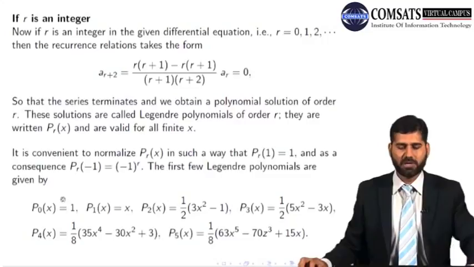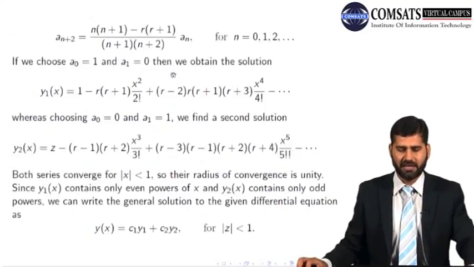The first few Legendre polynomials are given by, if I solve and get the values of an here, let's say r is equal to 0. Then you will get 1 plus, for r equal to 0, -6x^4 by 4 factorial, and so on.